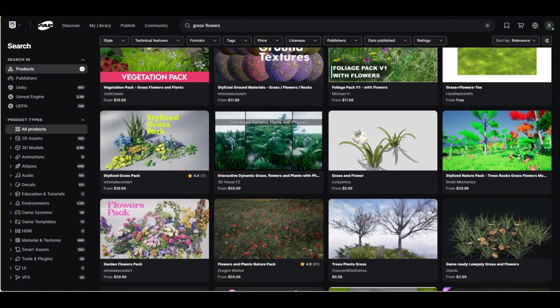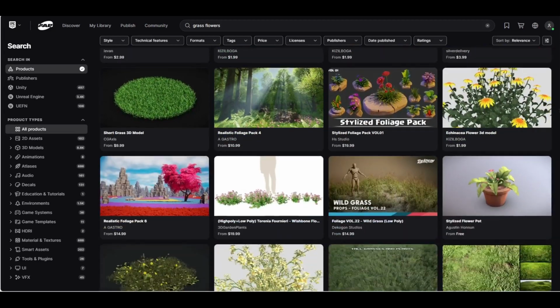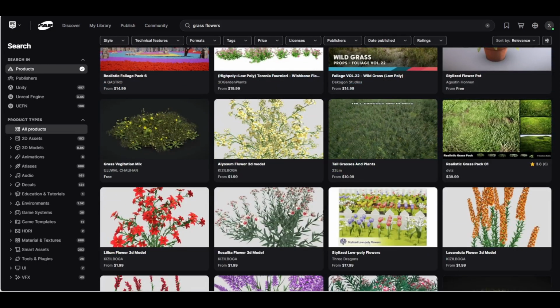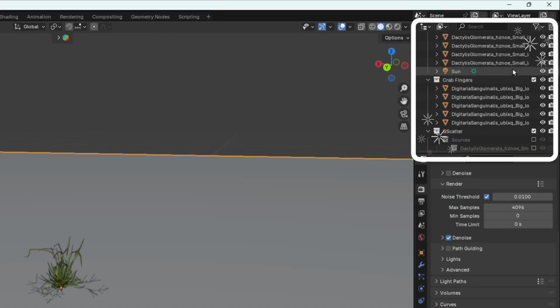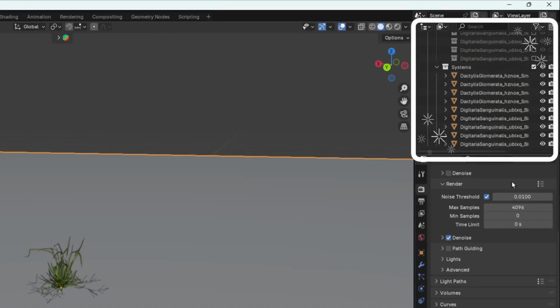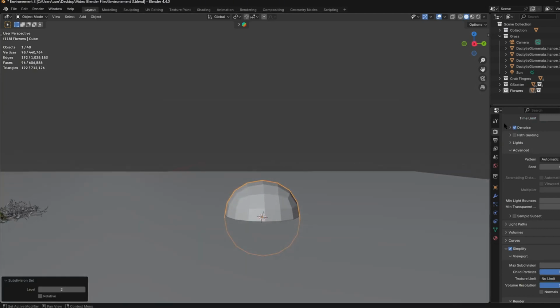I went into Unreal Engine Marketplace to get some foliage, some grass, everything, some trees as well for the environment, and some other websites like this one. I imported all the assets to Blender and my file size was getting big.